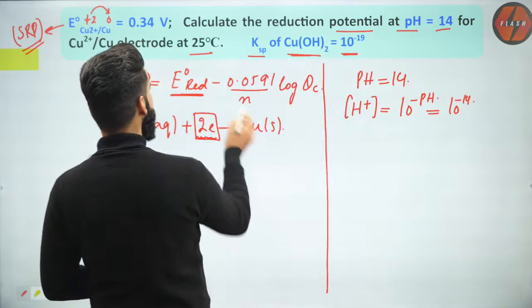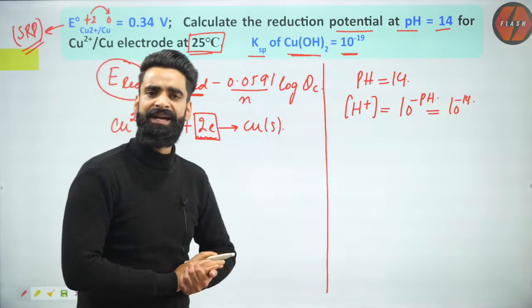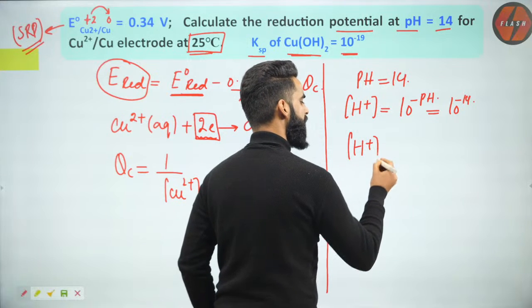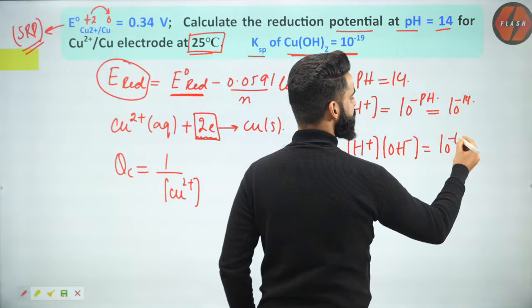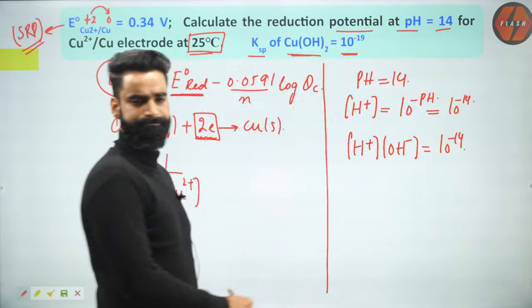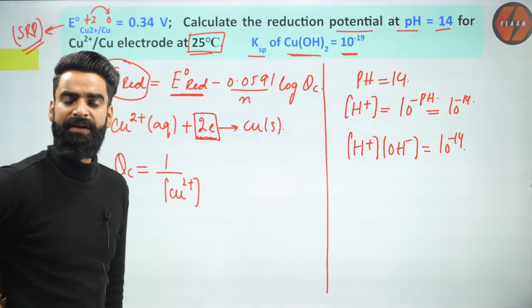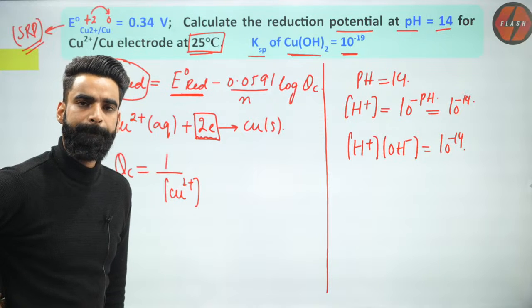Now the cell is at 25 degrees centigrade. There is one more relation which you would have discussed in ionic equilibrium. At 25 degrees centigrade, H+ concentration multiplied by OH- concentration is always equal to 10 to the power minus 14. Have you studied this one as well? This is valid at 25 degrees centigrade. Very, very simple.